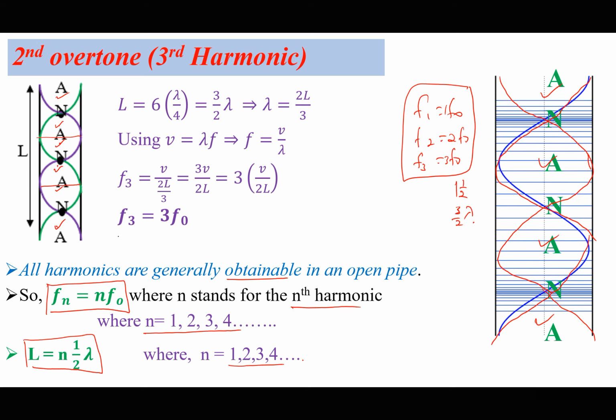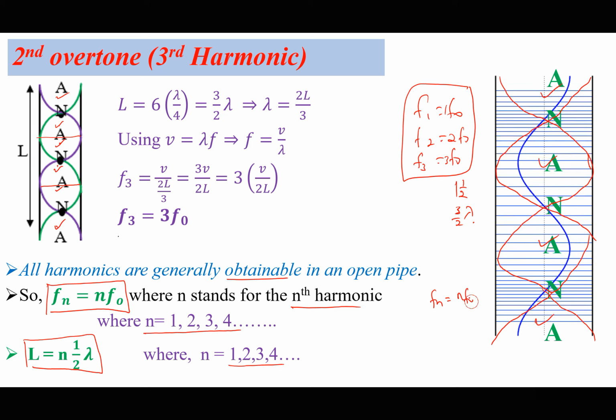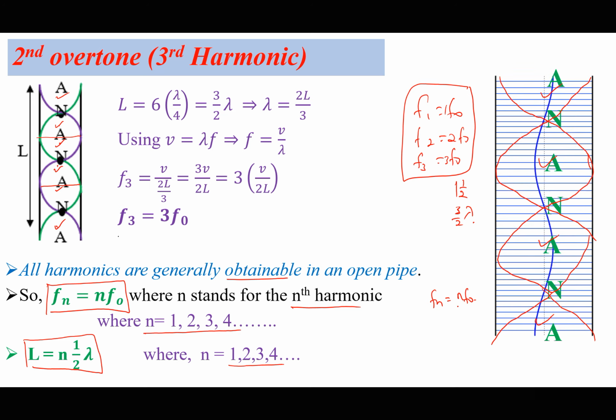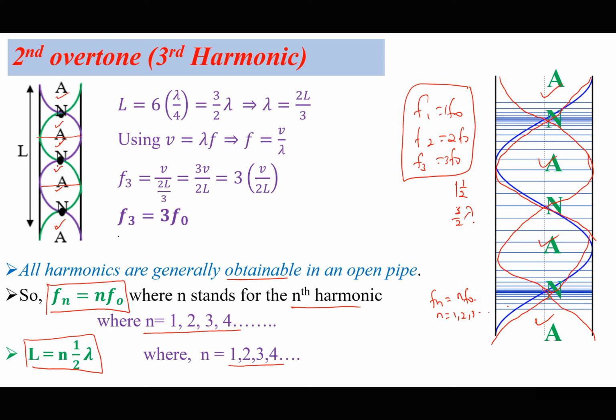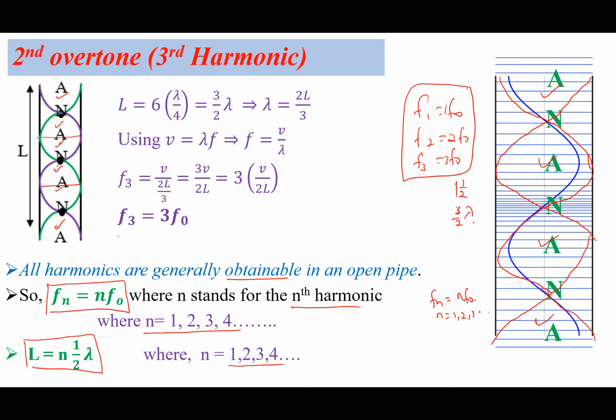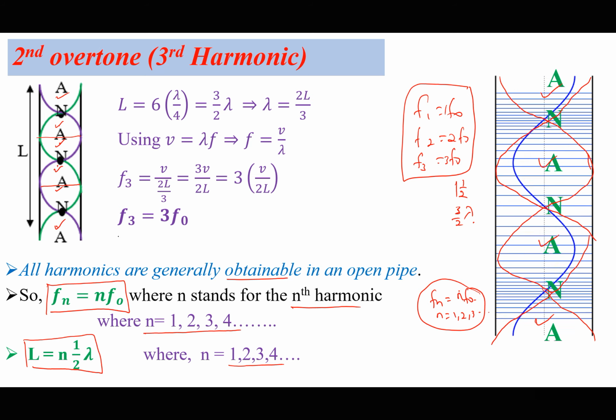So I want you to compare. If I use Fn equals n F naught for a string or an open pipe, n can be 1, 2, 3, and so on. If I use the same equation for a closed pipe, n must be only odd numbers. That is going to be very, very important.